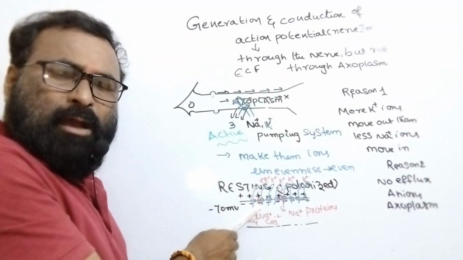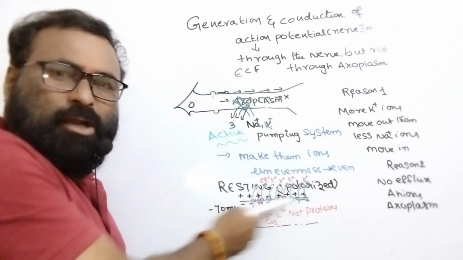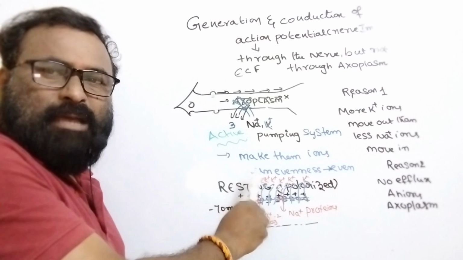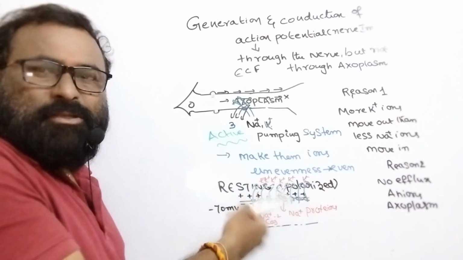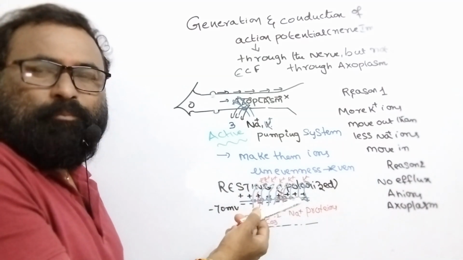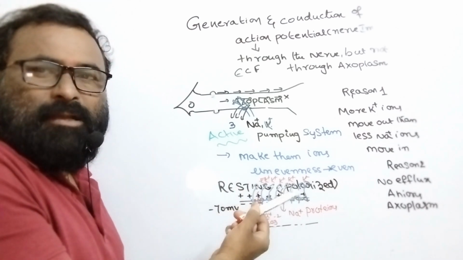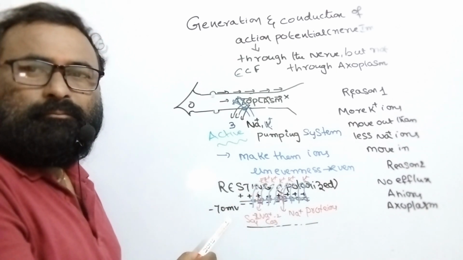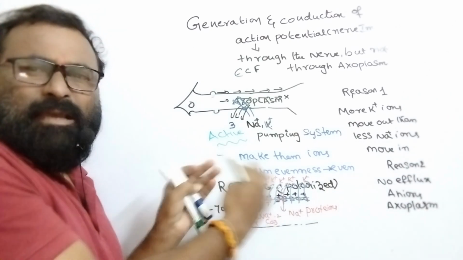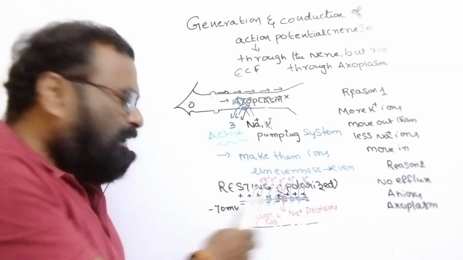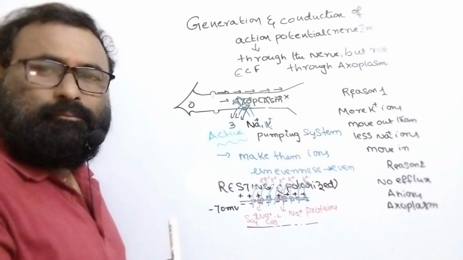Here are the different types of channels present on the membrane. They may be leakage channels or voltage gated channels. The leakage channels are the sodium leakage channel and the potassium leakage channel. The voltage gated channels are the sodium voltage gated channel and the potassium voltage gated channel. These highly specific channels make the inside negative.